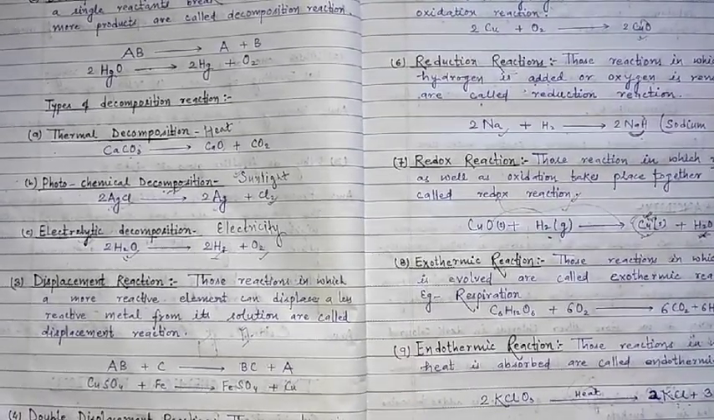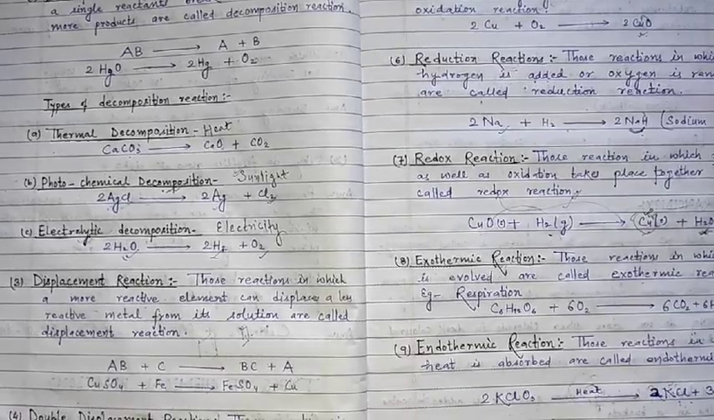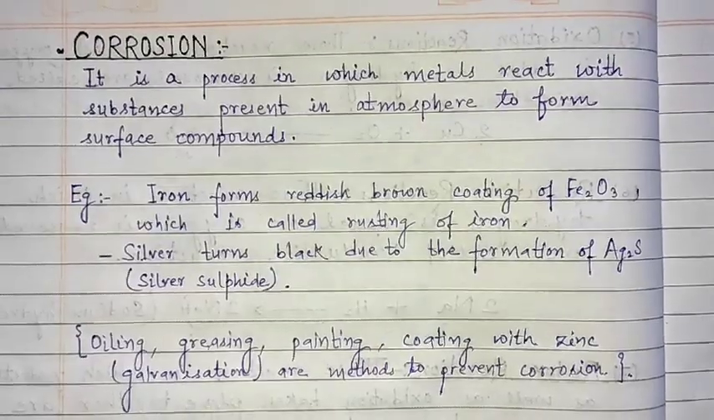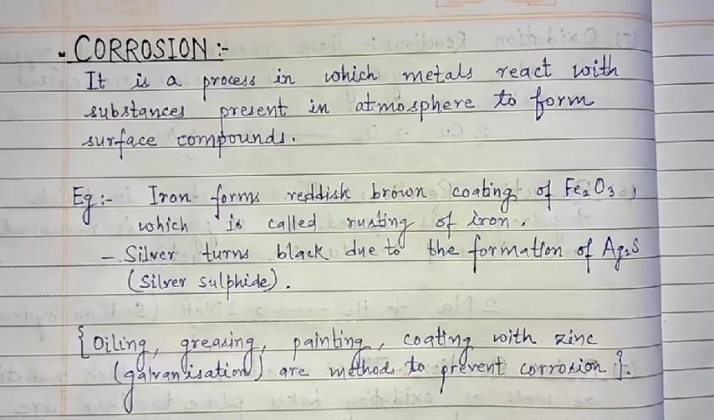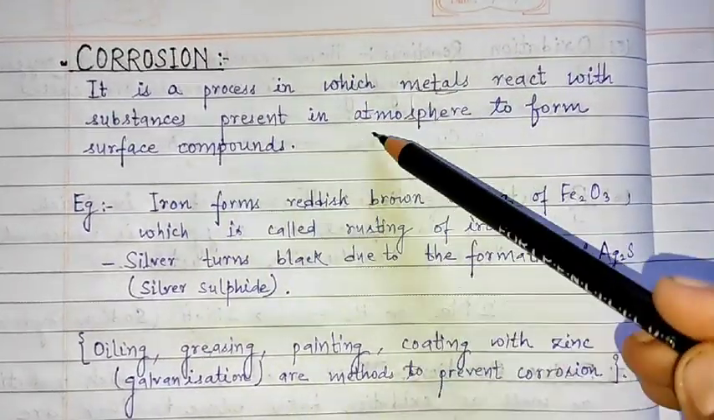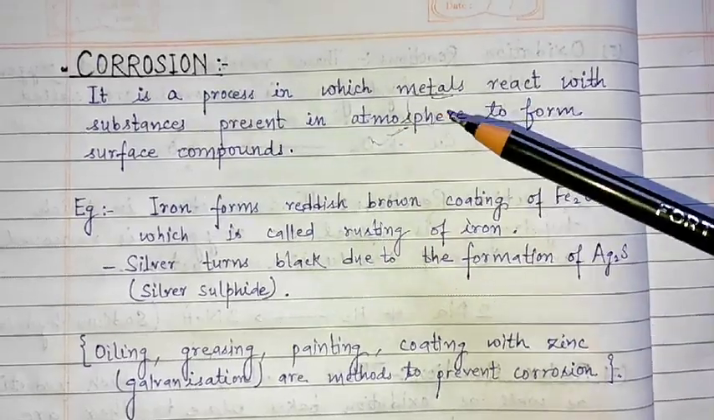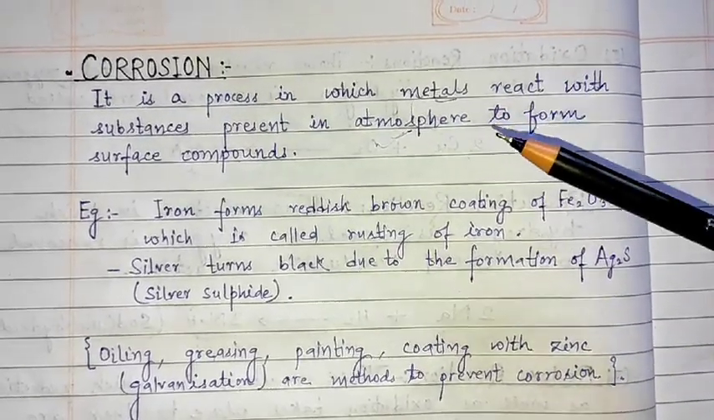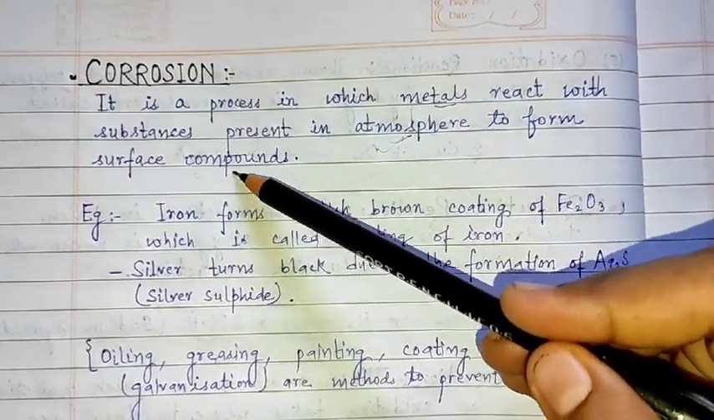Now we are going to discuss corrosion and rancidity. So what is corrosion? It is simply a process in which the metals react with the substances present in the atmosphere, for example air or water, to form the surface compounds.